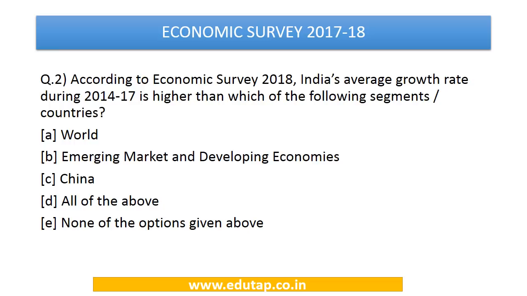According to economic survey 2018, India's average growth rate during the period 2014 to 2017 is higher than which of the following segments or countries? World, emerging market and developing economies, China, all of the above, or none of the options given above. So this is again a direct factual question from economic survey, and we have to remember that the India's average growth rate according to economic survey is going to be higher than the world, emerging market and developing economies, and China, and answer to this question is D, all of the above.